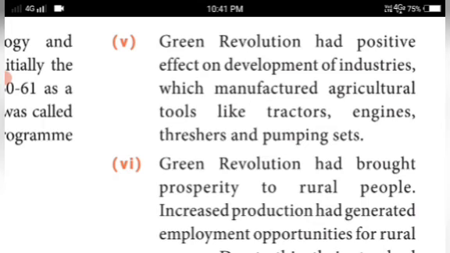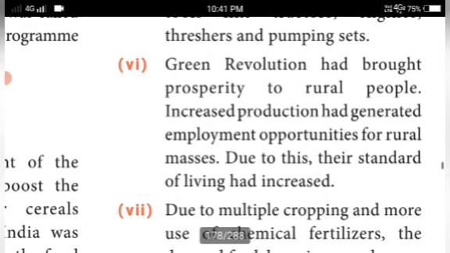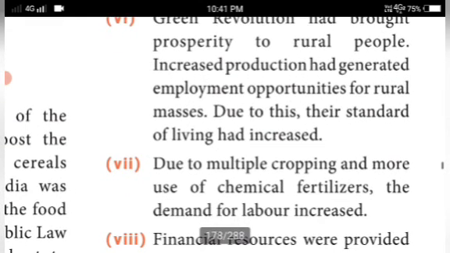The Green Revolution brought prosperity to rural people, who always depend on agricultural work. Increased production generated employment opportunities for the rural masses, and their standard of living also increased.